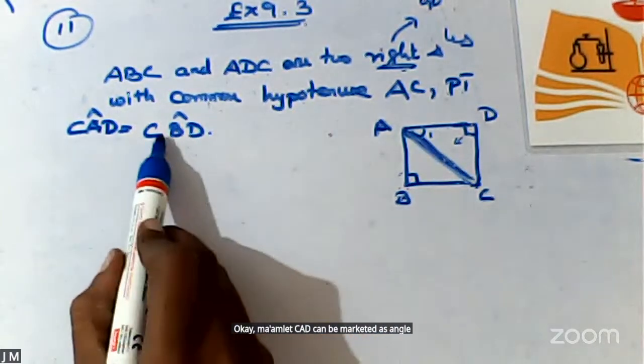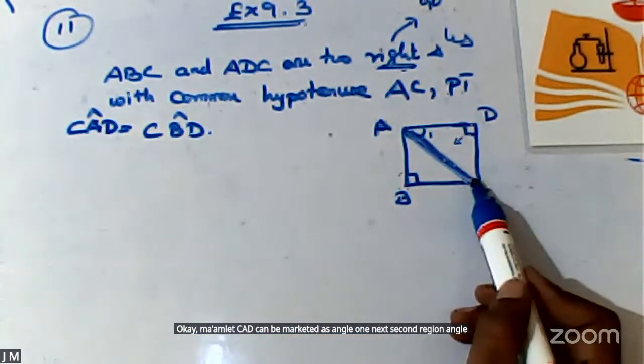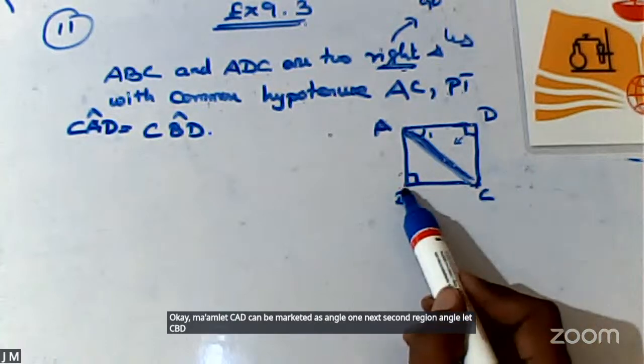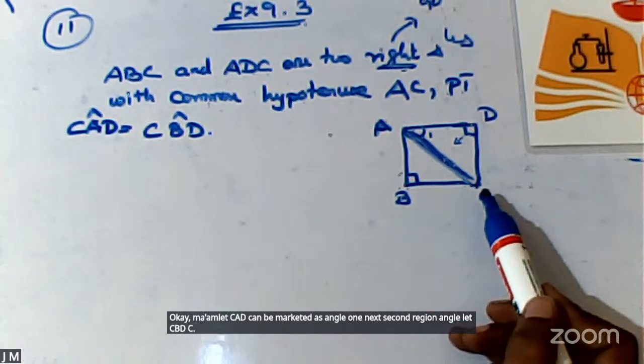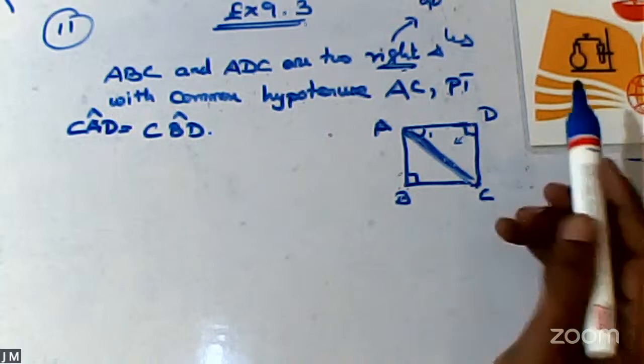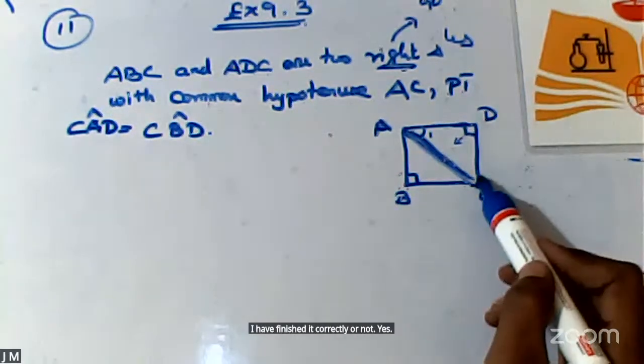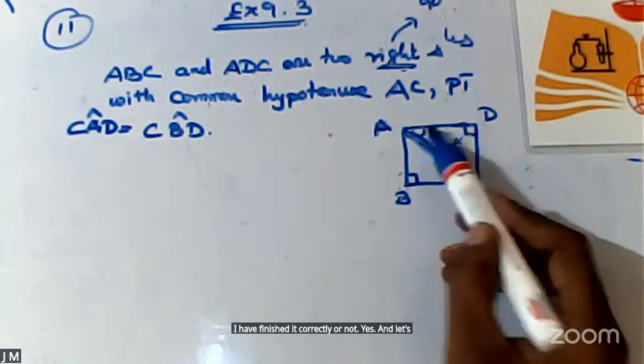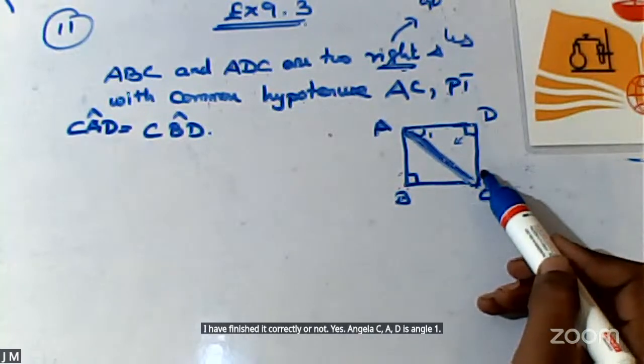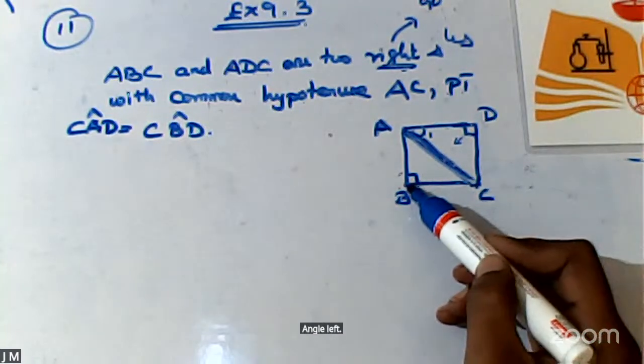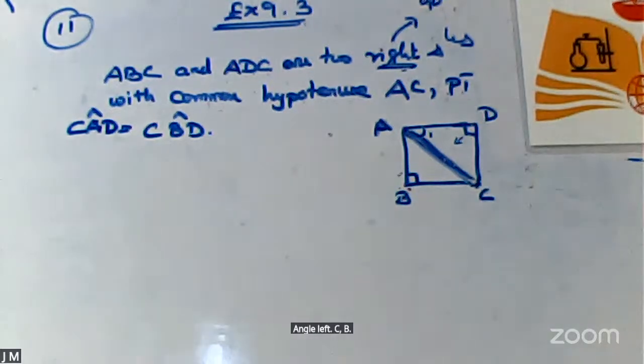Next, second region, angle at CBD. Have I finished it correctly or not? Yes. Angle at CAD is angle 1. Angle at CBD can be marked as angle 2.